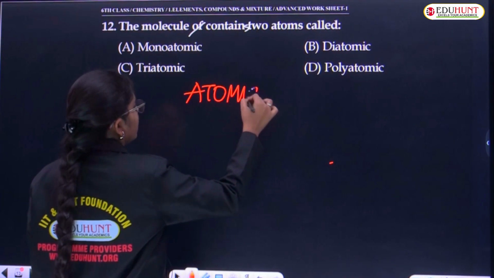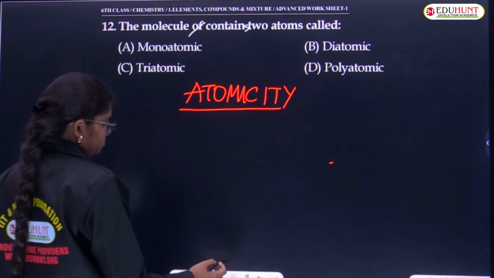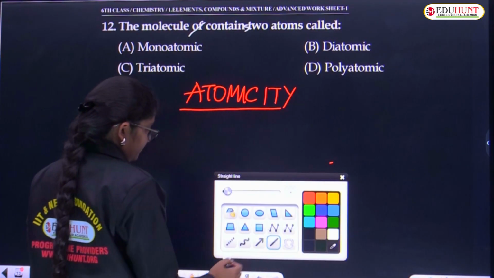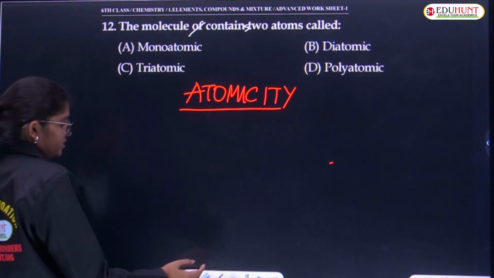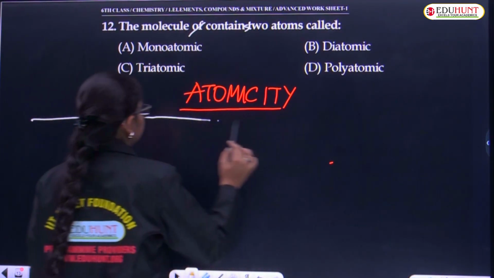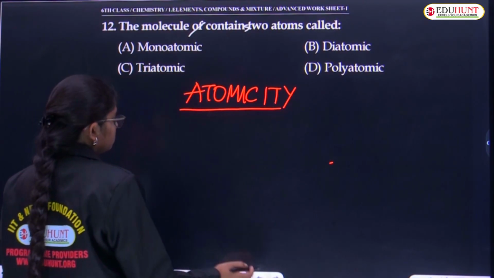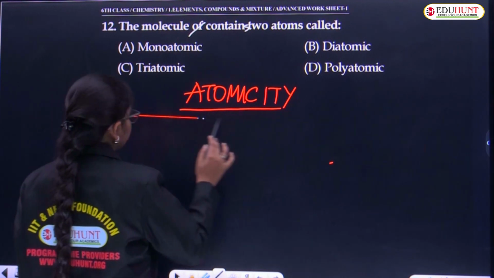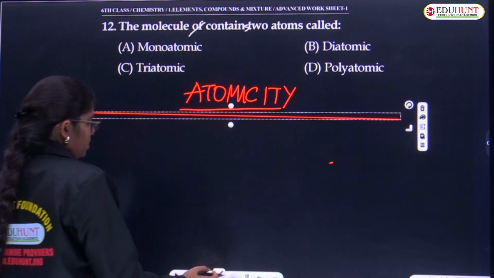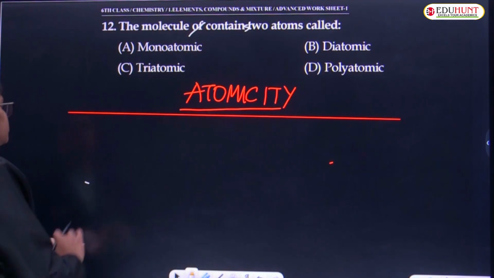Atomicity is classified into how many categories? Atomicity includes three main classifications. Very good. What are the three?